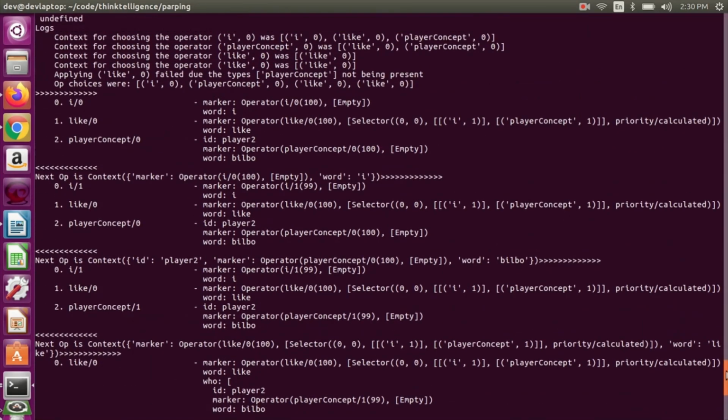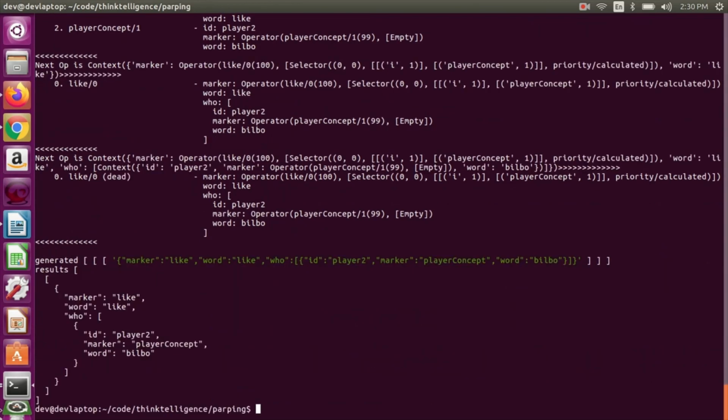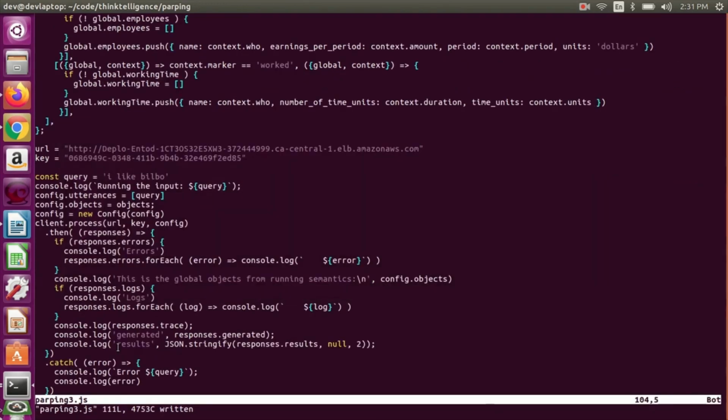All right, let's just look at the run so you can see it applied like an infix operator. So it has the same behavior, picks an operator, so it selected I, and then I is the first operator, ran that, got level 1 of I, then the next one it picked was the player 2, ran that, then you can see it's applied the bridge and pulled it all together. I'm not going to bother making the generated sentence look nice. I'll do it later. But it has the stuff we want.